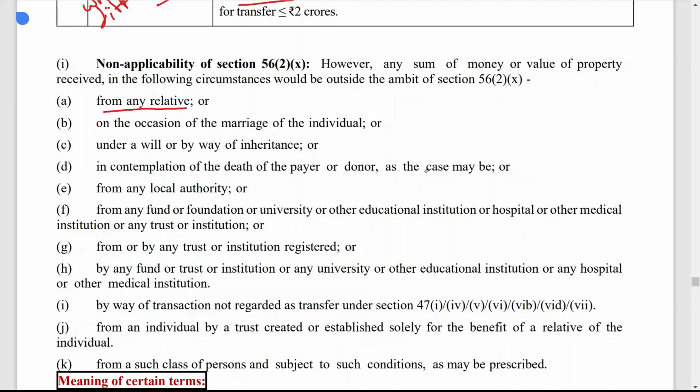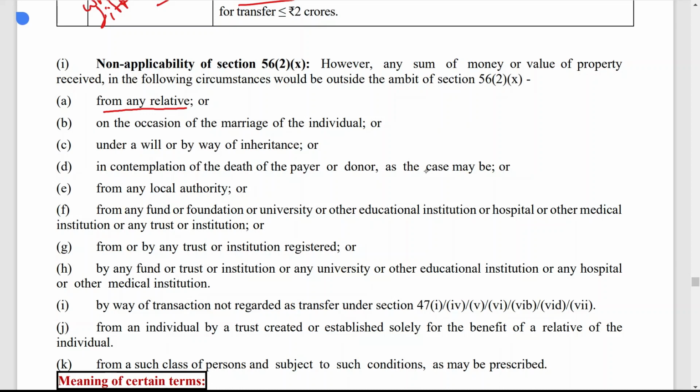On the occasion of marriage of the individual, whatever gift received is not taxable. Under a will or by way of inheritance. If person receives any gift under a will, wasiyat, that means, then it is not taxable. In the contemplation of the death of the payer or donor, as the case may be, or let us say some person dies and he gives all the property to some person, let us say Mr. X, then in that case, in the contemplation of Mr. Y's death, Mr. X is receiving, in that case, for Mr. X, it is not taxable.